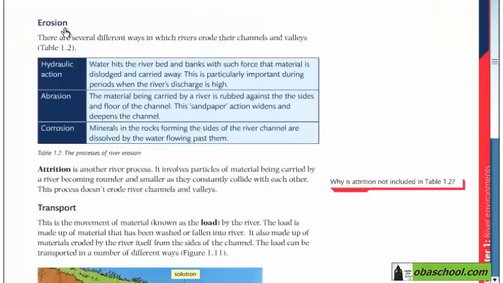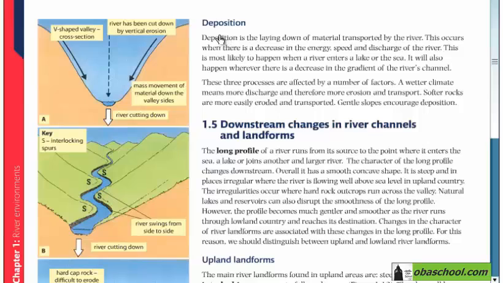On page 9, we will talk about the three factors that shape the river. Erosion, which is how the rivers erode their channels and valleys. After erosion, we will learn about transport, which is the movement of the material by the river. And on page 10, we will learn about deposition, which is the laying down of material after it was transported, and this occurs when there is a decrease in the energy, speed, and discharge of the river.